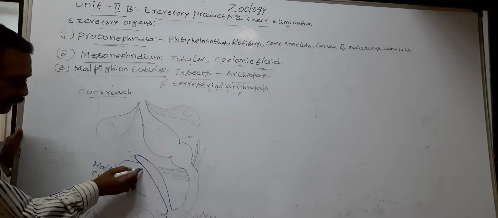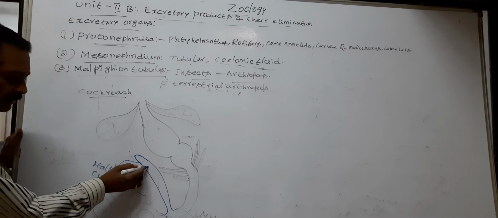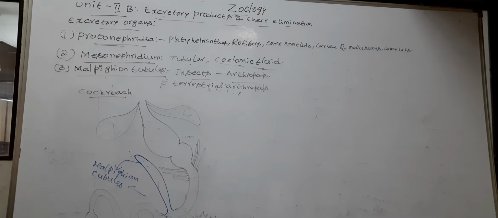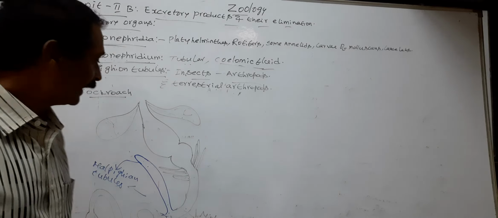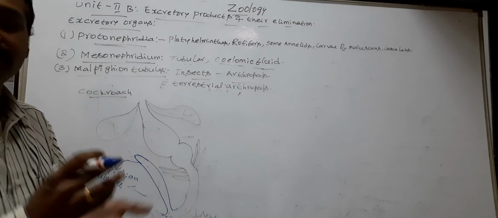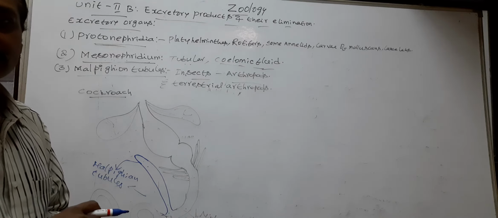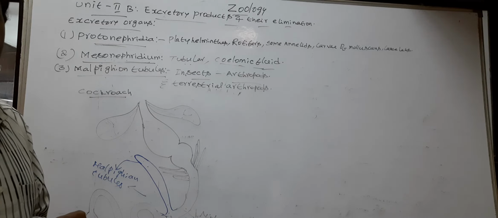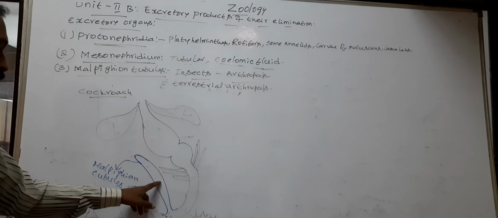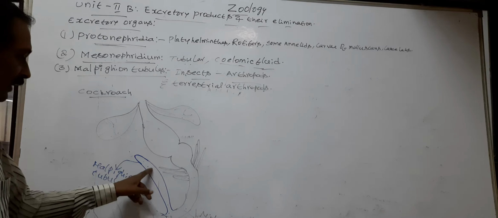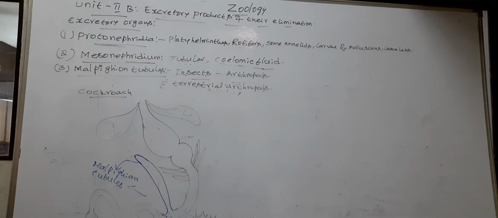The Malpighian tubules are submerged in the hemolymph, the body cavity of the insects or cockroach filled with blood. So this is called hemolymph. So the Malpighian tubules are bathed or submerged in the hemolymph or blood.